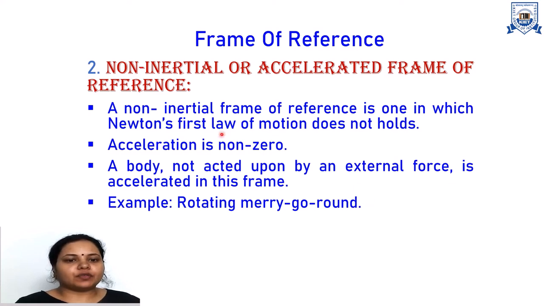Okay, an example of a non-inertial frame of reference is a rotating merry-go-round. You are all aware of what a rotating merry-go-round is. The rotating merry-go-round is rotating about its axis in circular motion, so it has centripetal force, and it also has acceleration. So if we put an object on a rotating merry-go-round, then that object also feels the same acceleration as the rotating merry-go-round. So the rotating merry-go-round is an example of a non-inertial frame of reference.